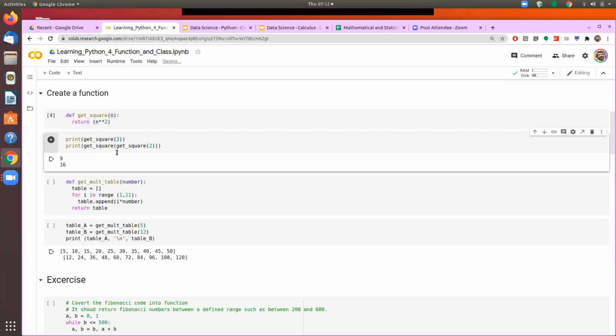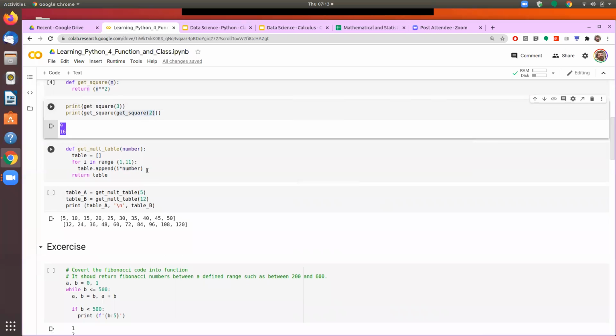And the value of the function itself, I can put that as a parameter. So first it gets the square of 2, that becomes 4. And then next time when it calls get a square, the value is 4. So 4 square becomes 16. So that's how we define the function. This one we have seen.